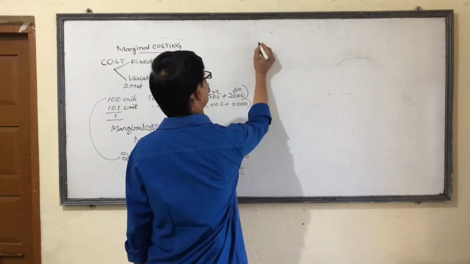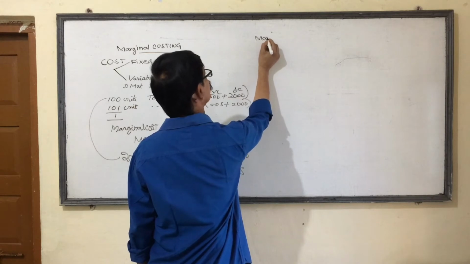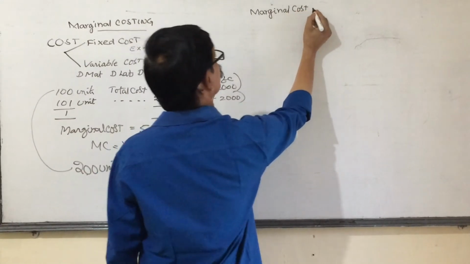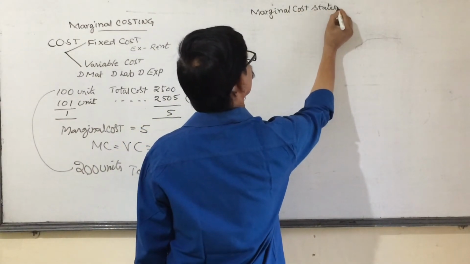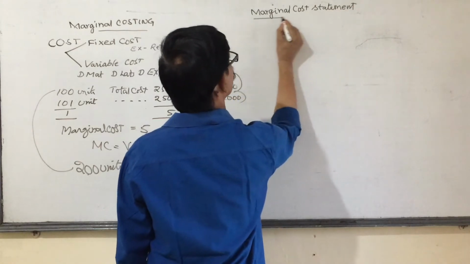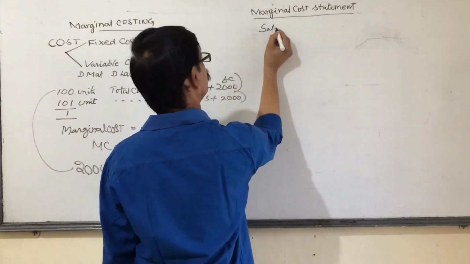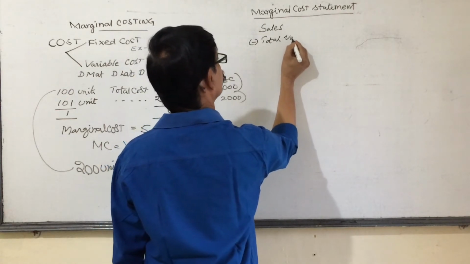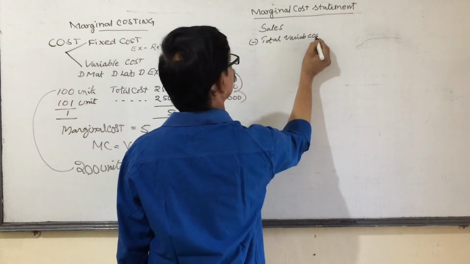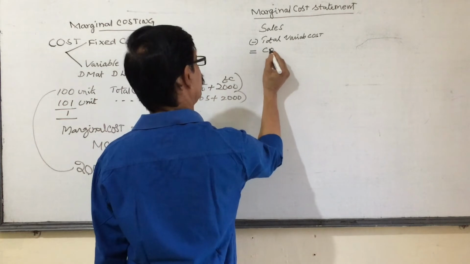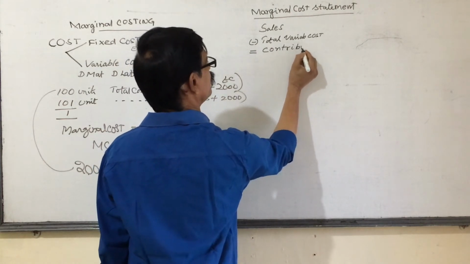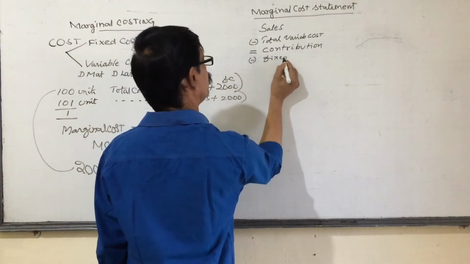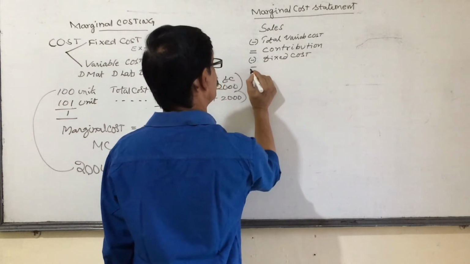According to marginal costing, sales minus total variable cost is equal to contribution, contribution minus fixed cost is equal to profit.